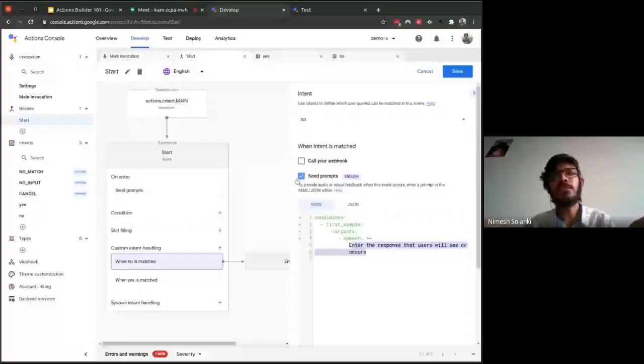Currently, if the no intent is matched, we are simply ending the conversation. For example, if you want to send some response to the user, you can click the send prompts checkbox. You can tick that checkbox, and we'll say, let's say, goodbye for now, something like that. We can send this to the user. We can send the prompts as well.